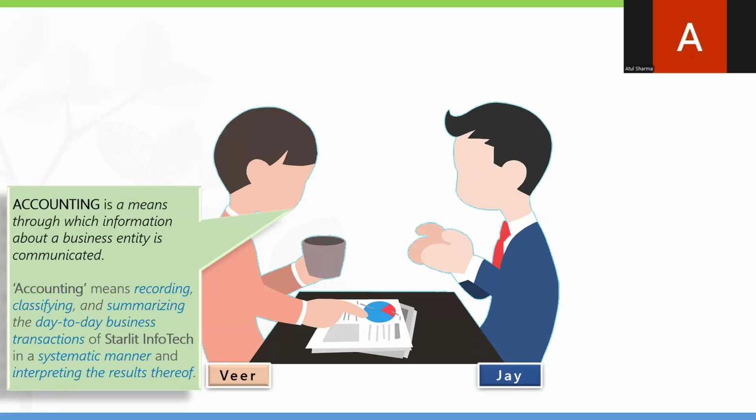Now interpreting. Interpreting means understanding the result. We have to understand the result: either the company we are running is having a profit or a loss, what assets the company has, what liabilities there are, and what the cash flow, inflow, and outstanding management look like. The system will generate a lot of reports, and they will give you the complete information on how things work.